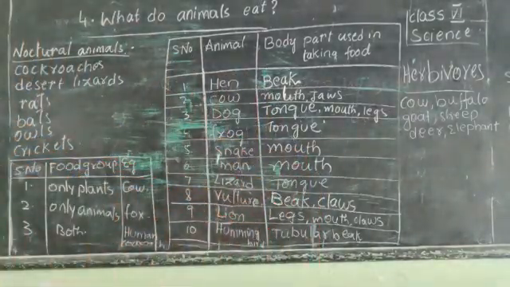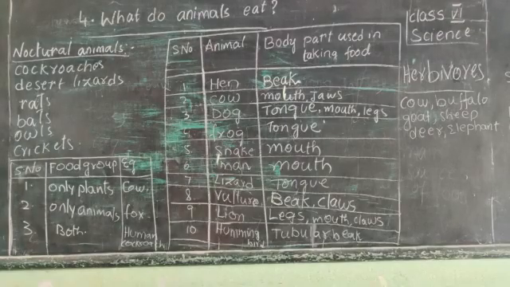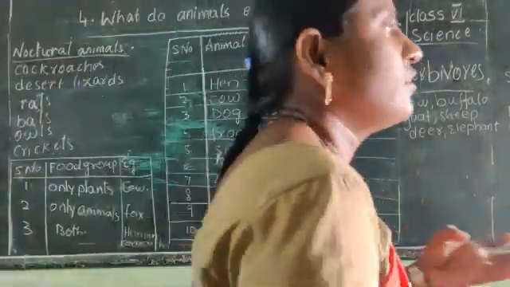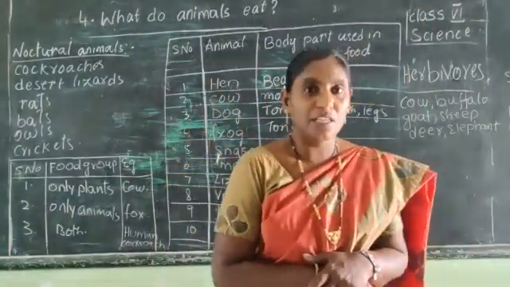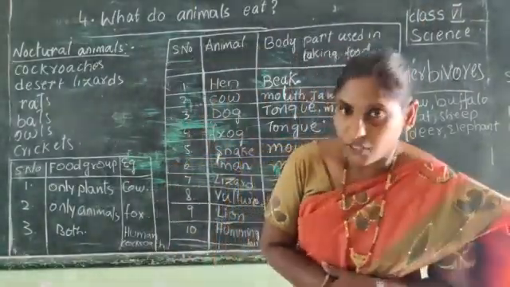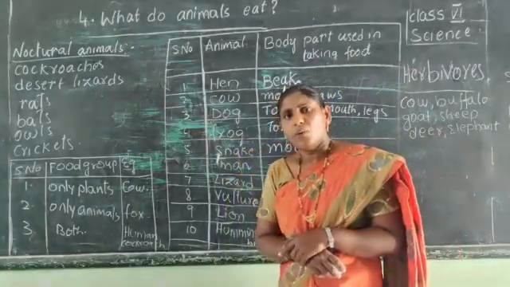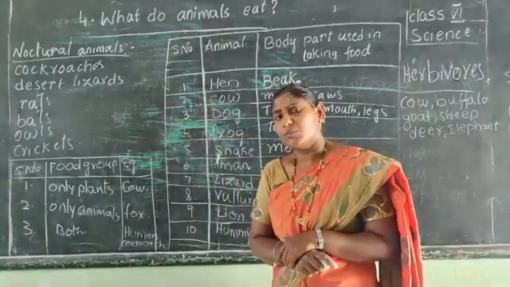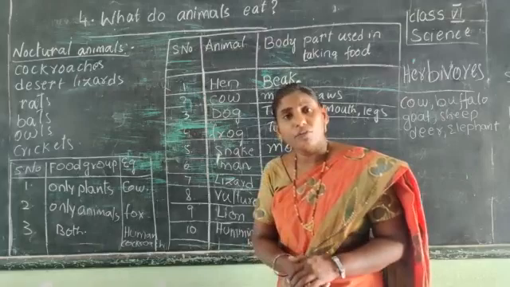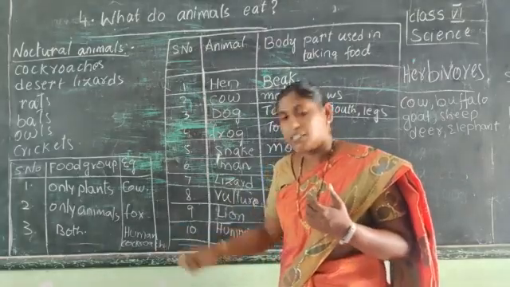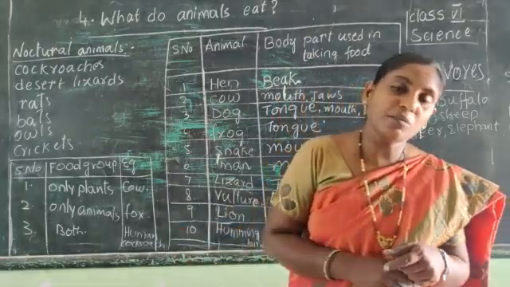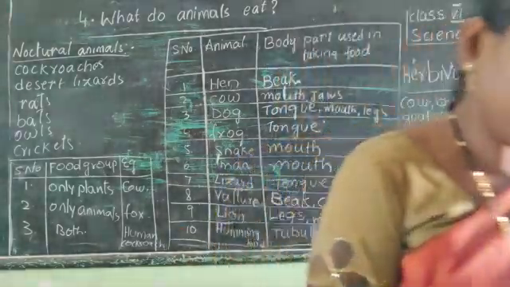Example: lion, tiger, fox, leopard, cheetah. They depend on other animals for food. Okay, so those which eat both plants and animals are called omnivores. Example: we, the human beings, and cockroaches eat both plants and animals.